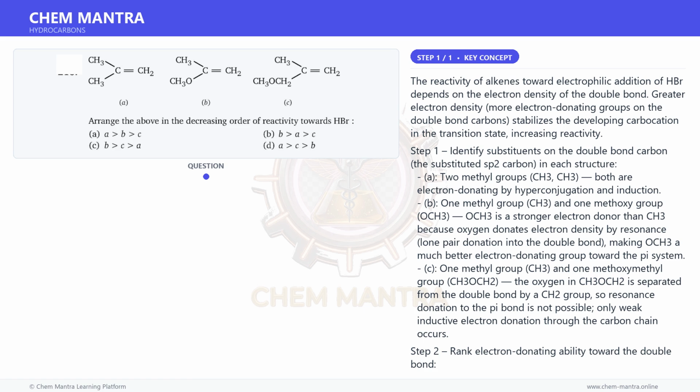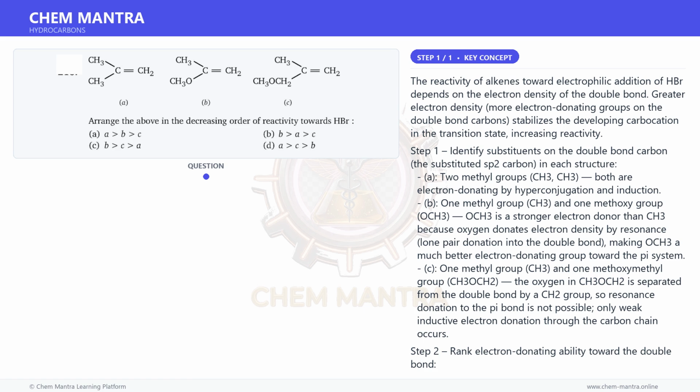C: 1 methyl group, CH3, and 1 methoxymethyl group, CH3OCH2. The oxygen in CH3OCH2 is separated from the double bond by a CH2 group, so resonance donation to the pi bond is not possible, only weak inductive electron donation through the carbon chain occurs.